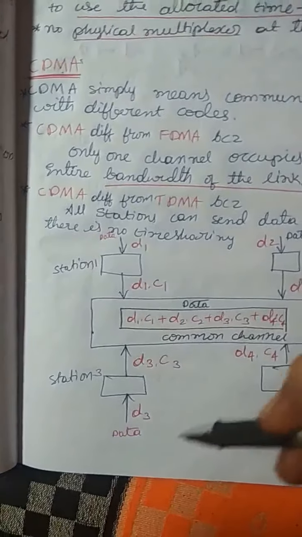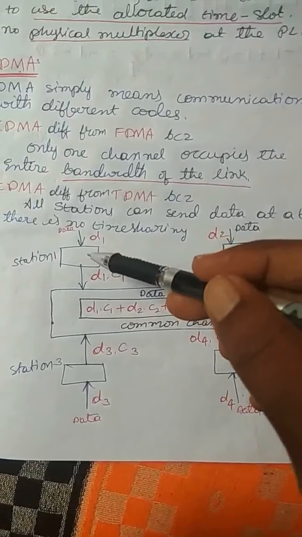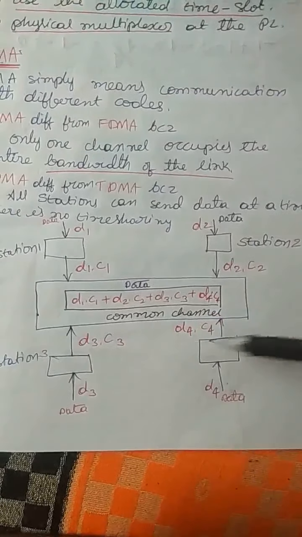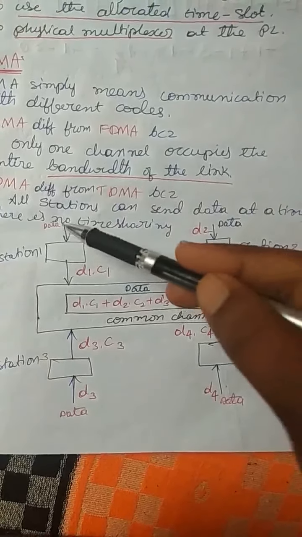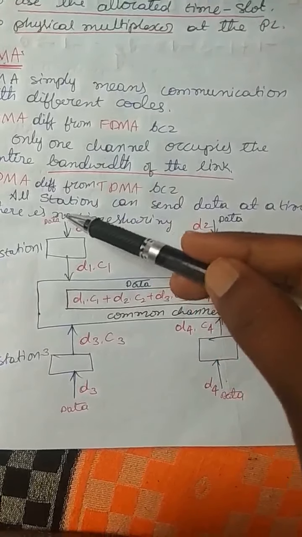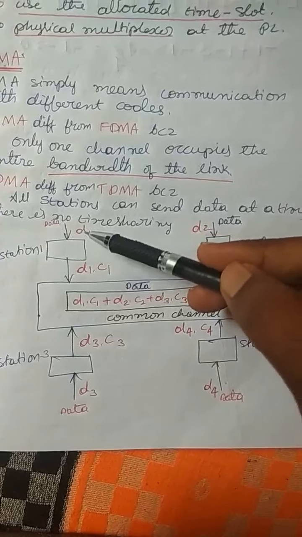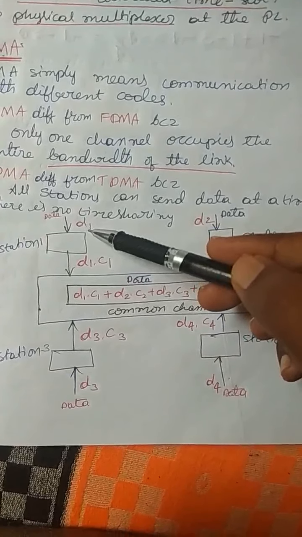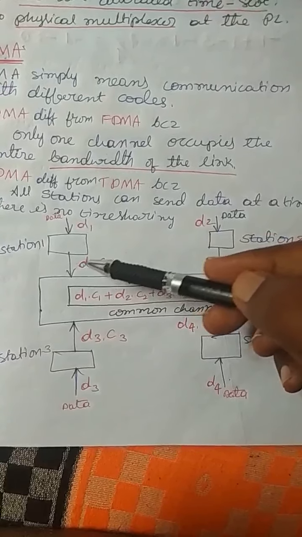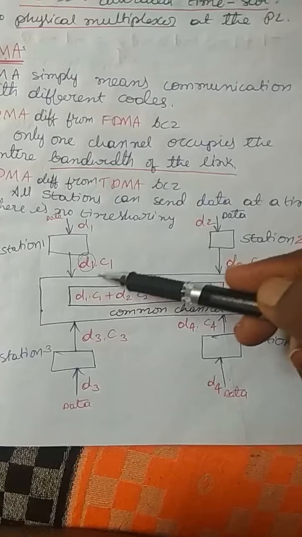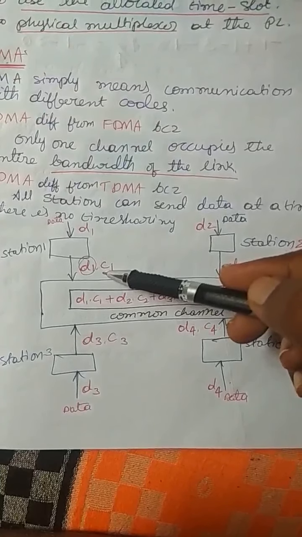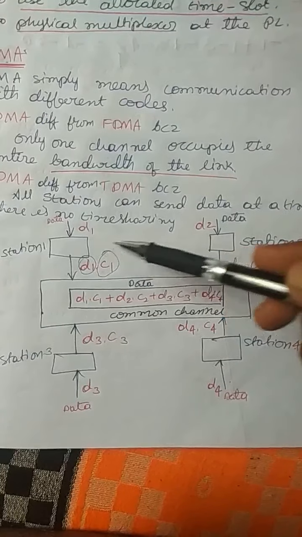This is the CDMA with station 1, station 2, station 3, station 4. The station 1 data is encoded into D1. This D1 will be multiplied with the code C1.